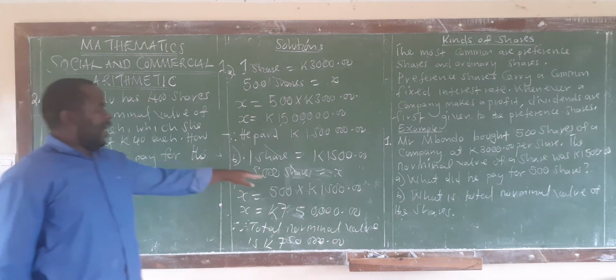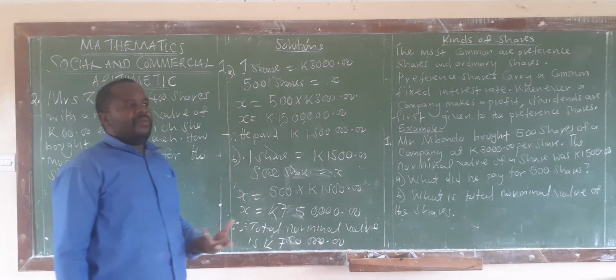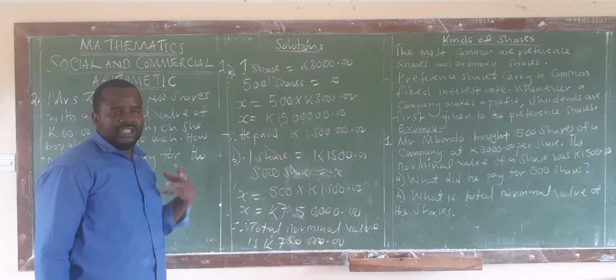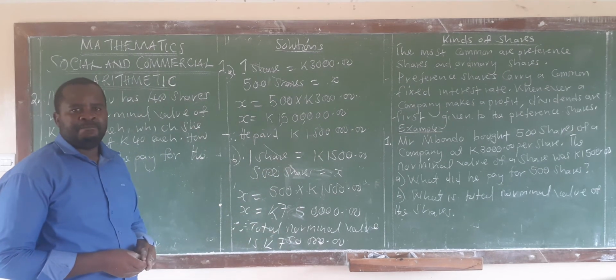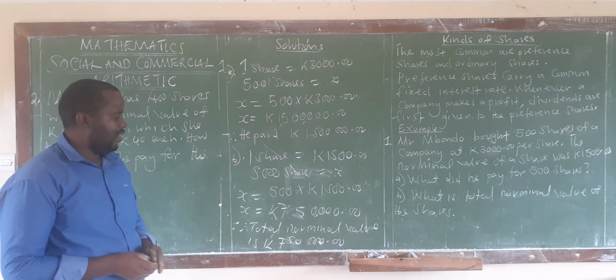So you just multiply the number of shares by how much the share was at the time it was issued, the nominal value. Then this by that will give that. I hope it's clear.